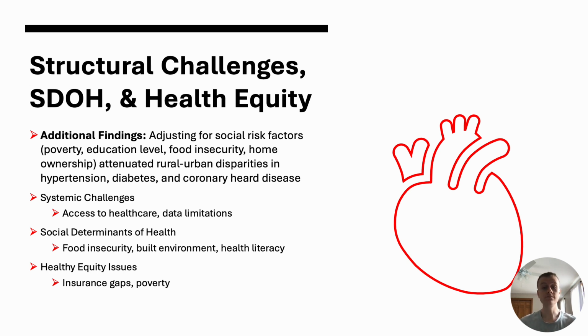Similar to obesity and diabetes prevalence in these areas, limiting factors in healthcare access, public health surveillance, food access, the built environment, health literacy, healthcare insurance, and poverty disproportionately impacted rural America. All these challenges increase the risk factors for cardiovascular disease and impact the higher incidence and mortality rates this population is seeing.